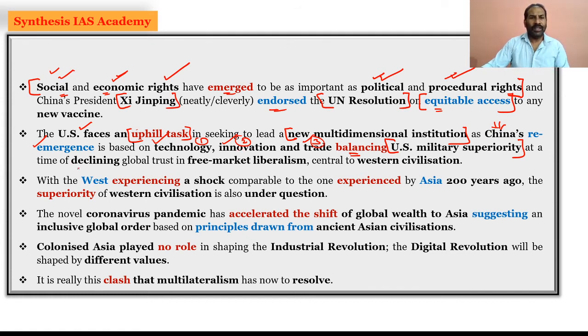And definitely it is a time of declining global trust in free market liberalization, wherein the US is certainly getting into the mode of protectionism and nationalism, and making it very clear that Trump is focusing on America first. So it is a protectionist and nationalist approach.